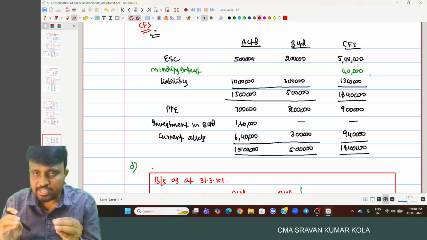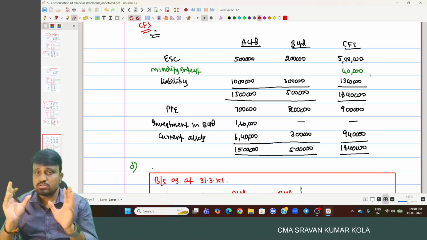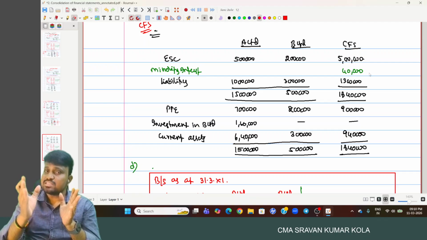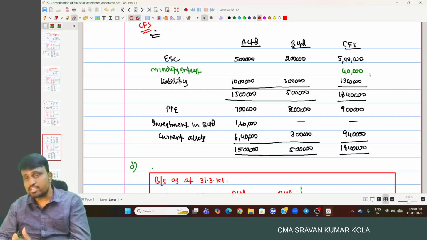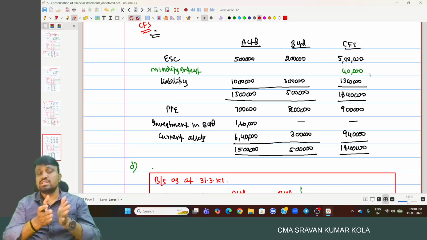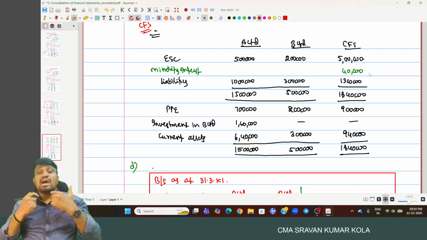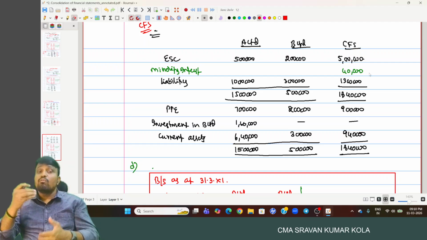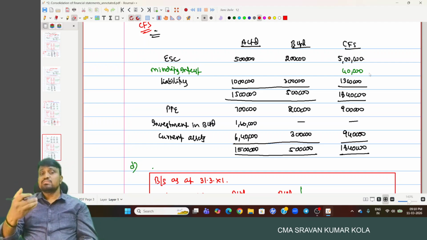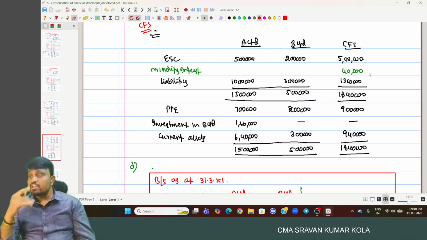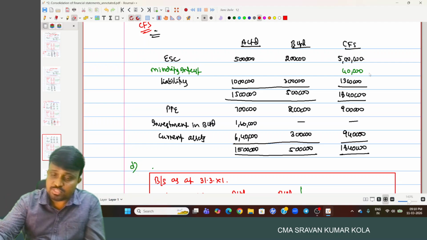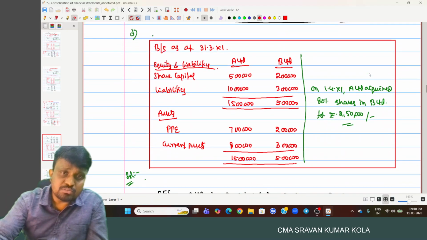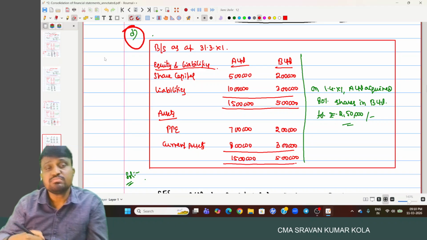So if we have any minority interest, in that case also we have to add the assets and liabilities of the subsidiary company 100% in the consolidated financial statements with the holding company's assets and liabilities. Along with that, one more line item will be added, nothing but minority interest. Minority interest is required to be shown after the equity in the financial statements. Okay. And coming to the next example, D.